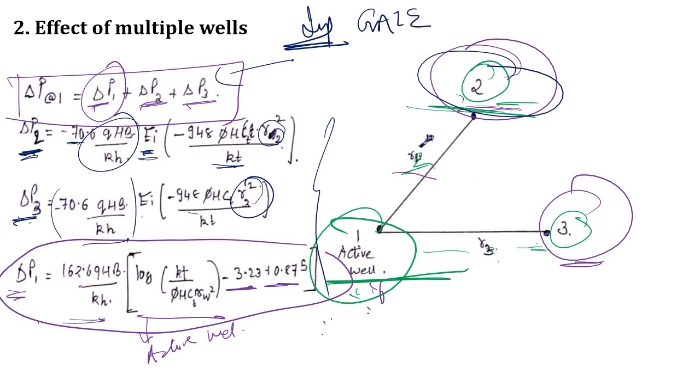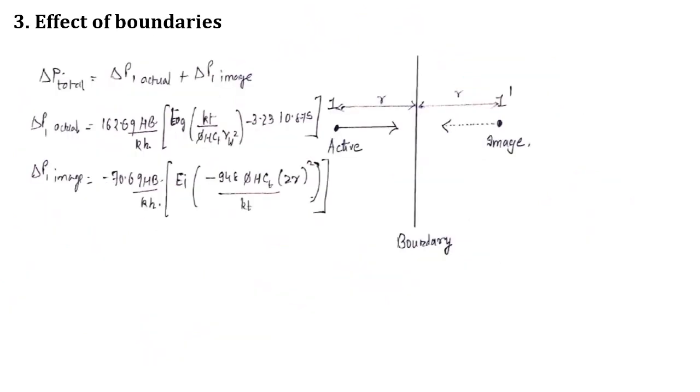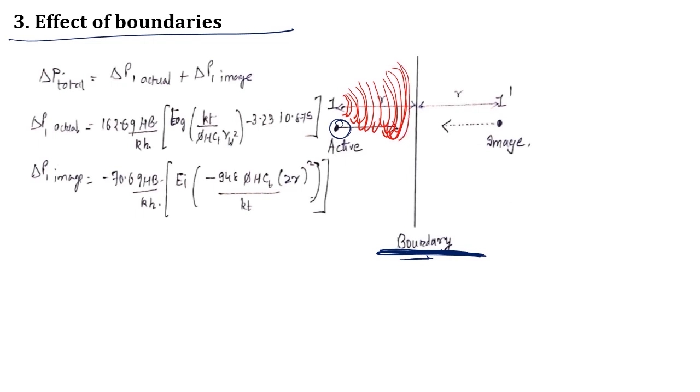Now let's discuss part 3, which is the effect of boundaries. Now let's say I have an active well near a boundary. Because of this active well being near the boundary, let's say now I have gone for a well testing and I have created some pressure response. So this pressure response, as you can see, with time goes outwards. Once it reaches the boundary, it gets reflected back, and now I get a completely different pressure response.